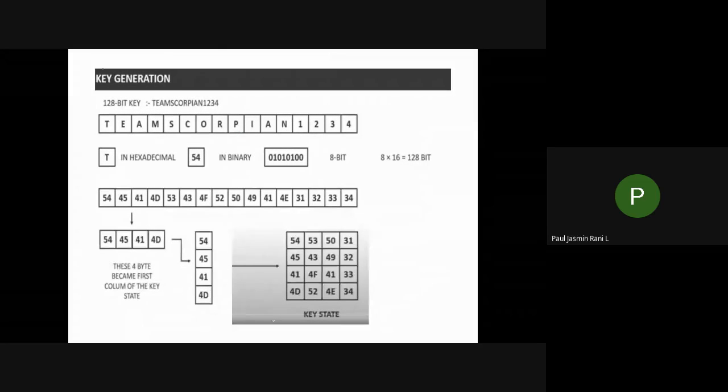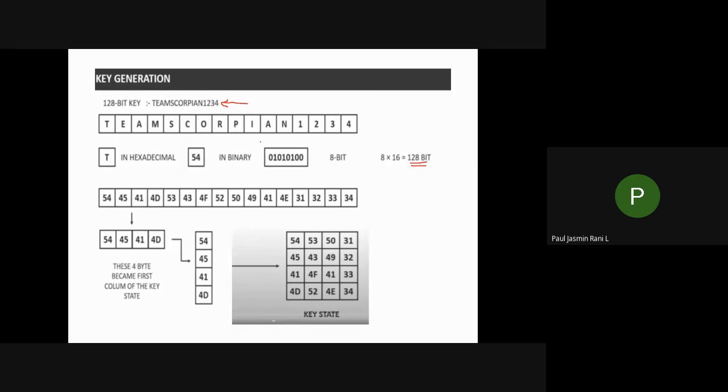For key generation, let us consider an example. I'm going to take an example key as team scorpion 1234. Let us assume that this is a 128-bit key. You take this team scorpion 1234, so totally you will have 16 characters. Each character will have 8 bits, so you have to convert it into 8-bit. Totally you'll be getting 128 bits. So now the total key size is 128-bit.